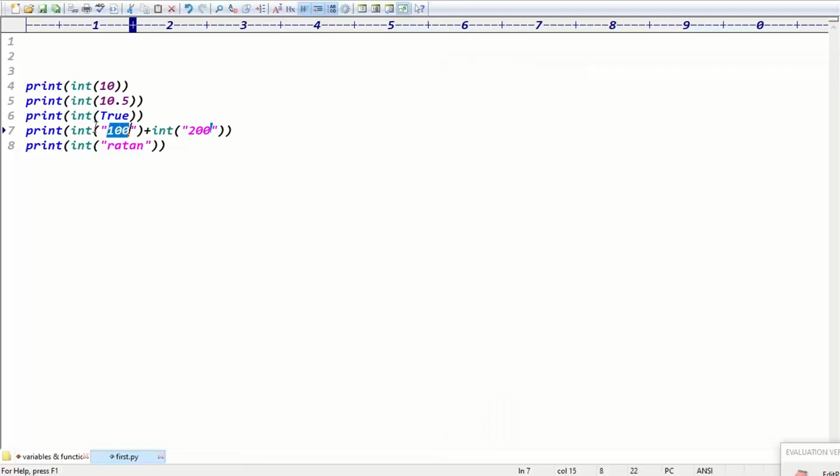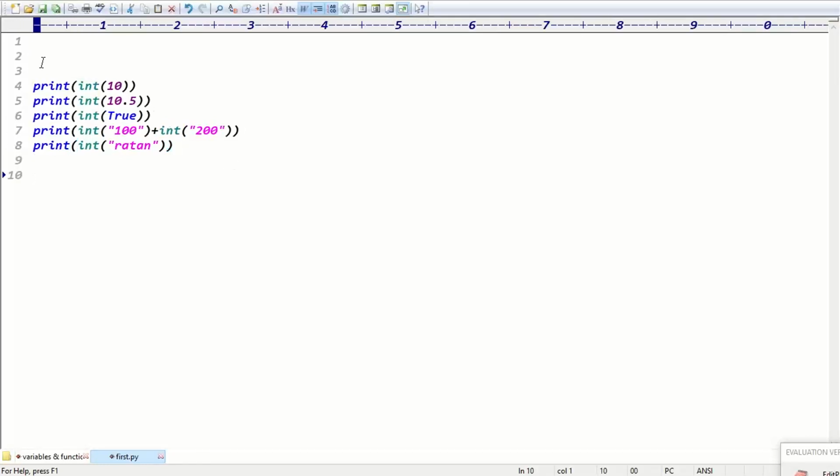Guys, 100 is able to convert into integer format. That is fine. But Ratan is able to convert into integer format or not? No, right? Yeah. Guys, I'm taking the data, I'm taking all the remaining values. The same way you can take for the last line you got there, right? Yeah, exactly, guys. Next one, you can take the value for float also.